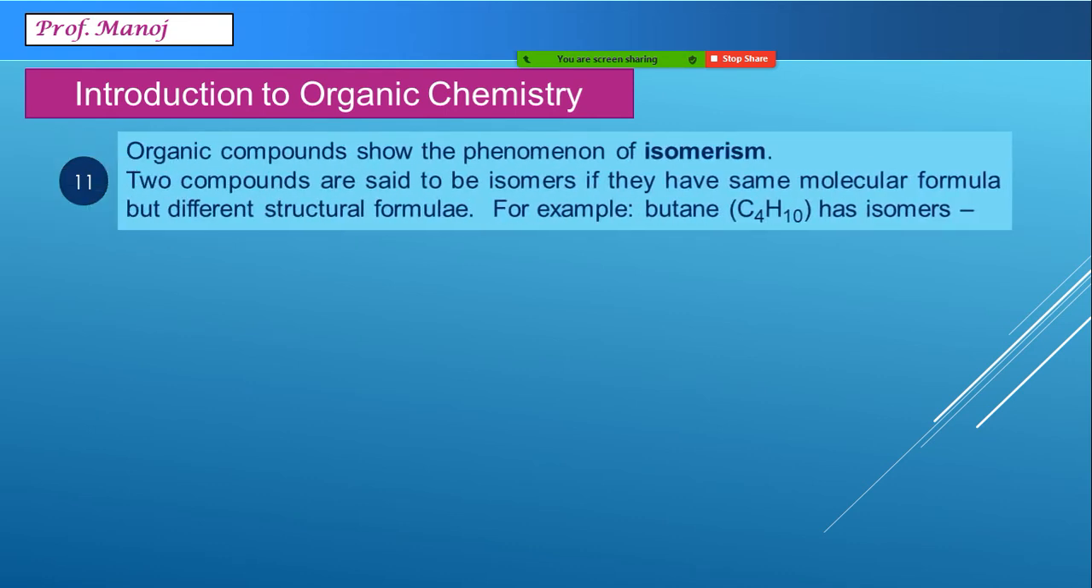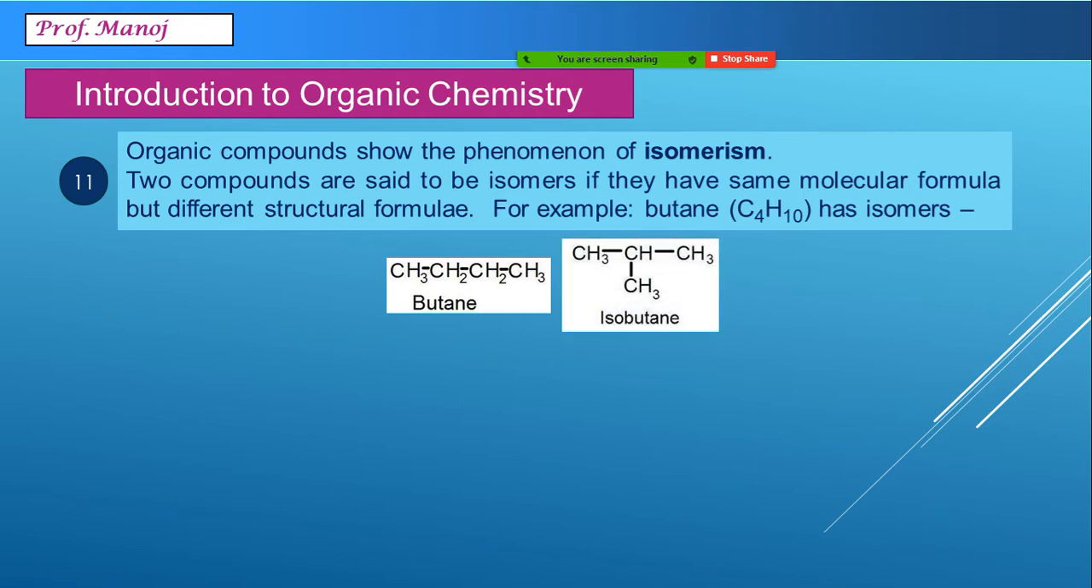Another very important structural feature is called isomerism of organic compounds. Two compounds are called isomers if they have same molecular formula but different structural formulae. For example, a structure like butane C4H10 can have a straight chain structure or it can be a branched structure. You can observe both of them contain 4 carbon atoms each and 10 hydrogen atoms.